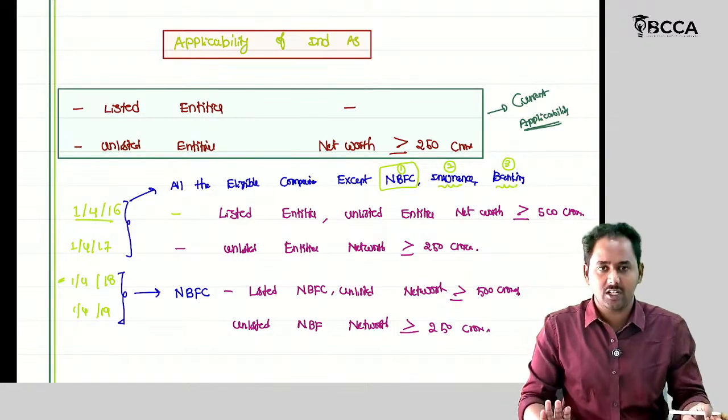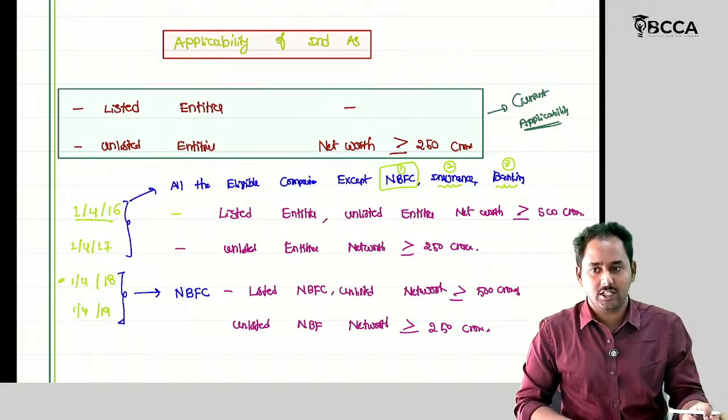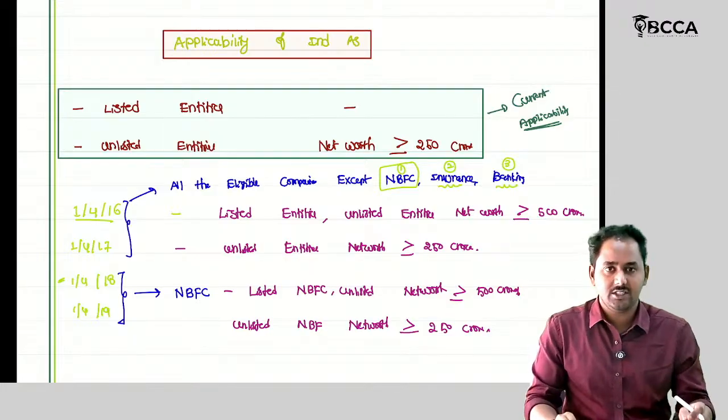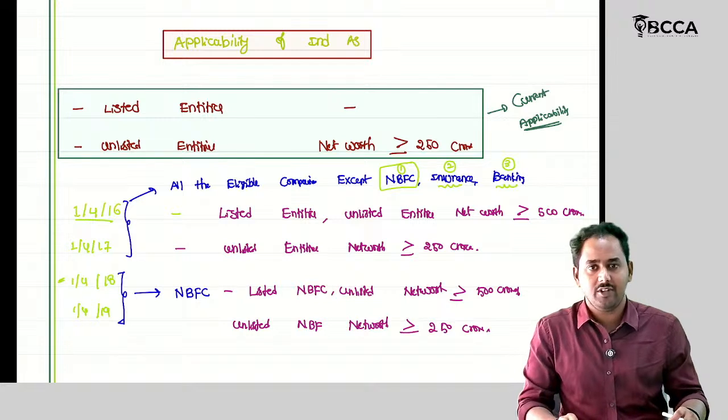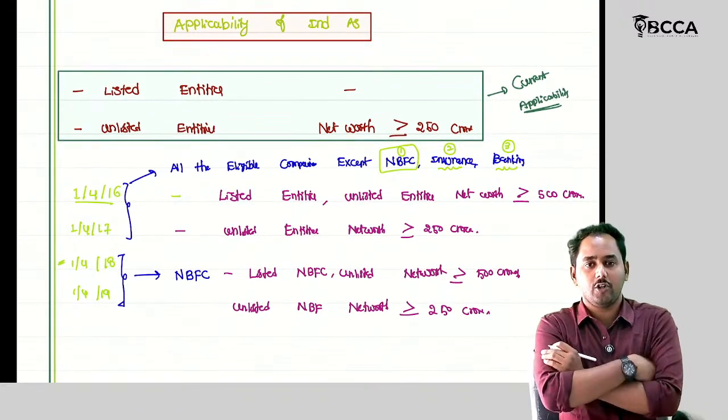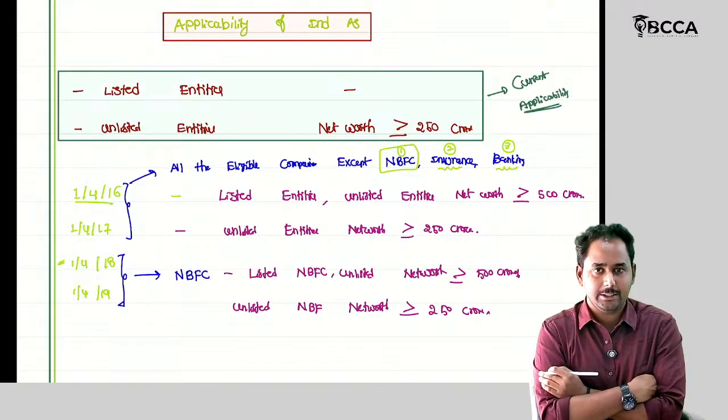But for all the remaining companies, with respect to the unlisted ones, whether they are normal companies or NBFCs, if net worth is greater than or equal to 250 crores, then Ind AS is applicable. Those companies should prepare financial statements in accordance with the Indian accounting standards.